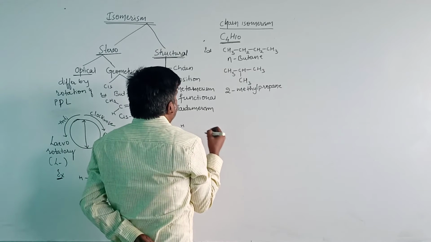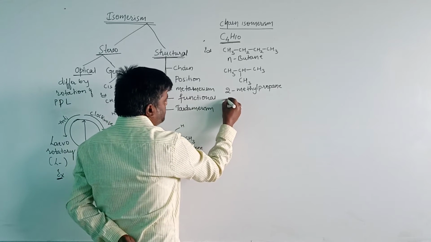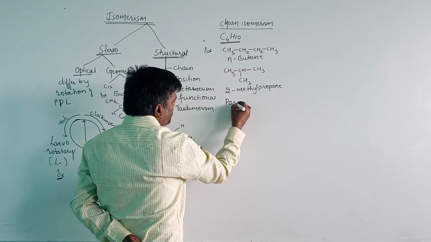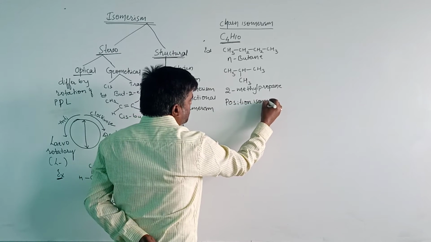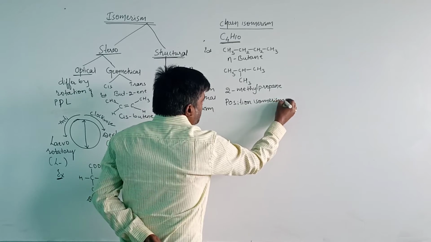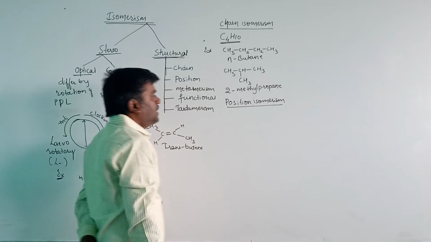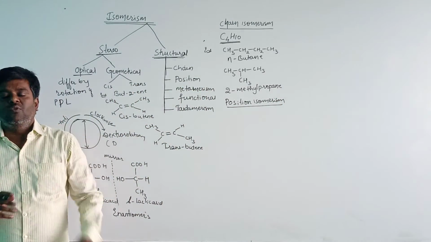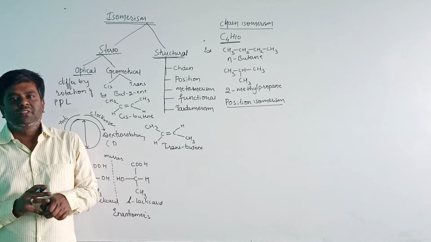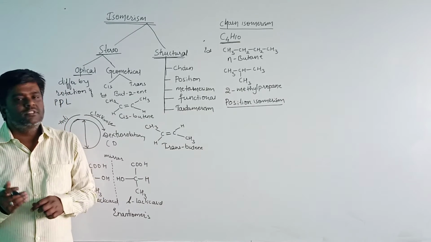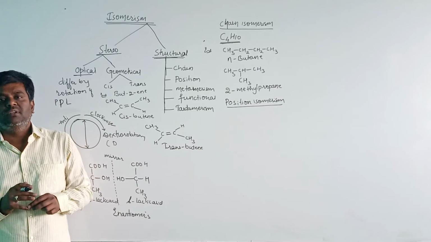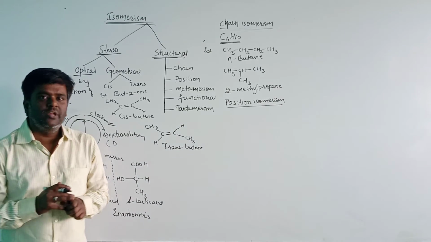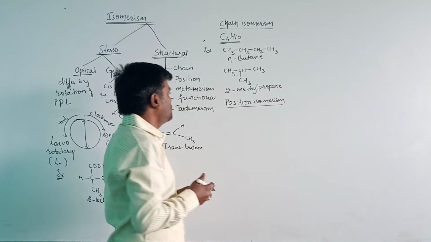Then let us take the second one, position isomerism. The compounds having the same molecular formula but differing in the position of a substituent group or functional group are known as position isomers, and that process is known as position isomerism.